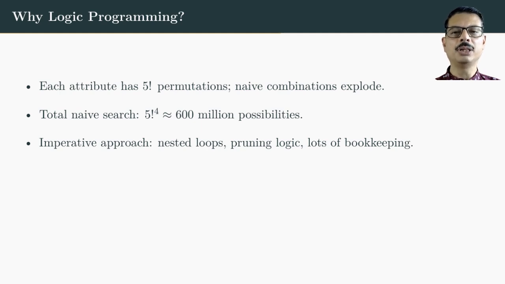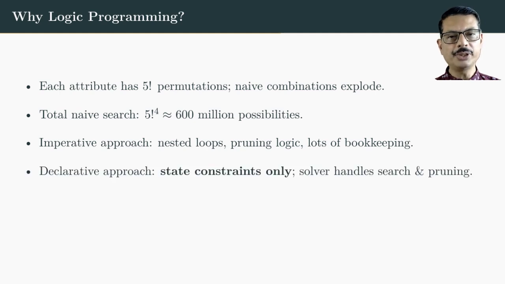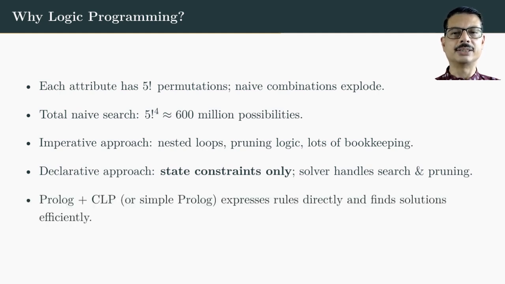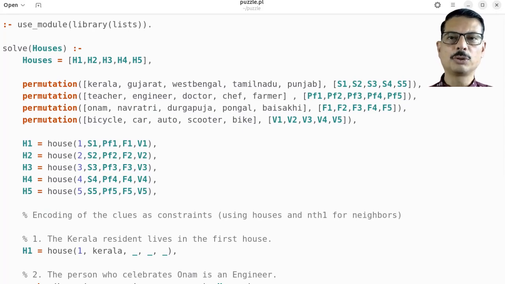But with logic programming, we take a different route. We just declare the rules, which is going to look exactly the way the puzzle is stated. We don't tell the computer how to search. We say, the person from Kerala is in the first house, the person who celebrates Navratri is an engineer, and so on and so forth. And then we ask Prolog, find me a world where all these rules are true. That's it. That's the declarative mindset. Here is the Prolog code. Notice how the code almost looks like the English text of the puzzle.